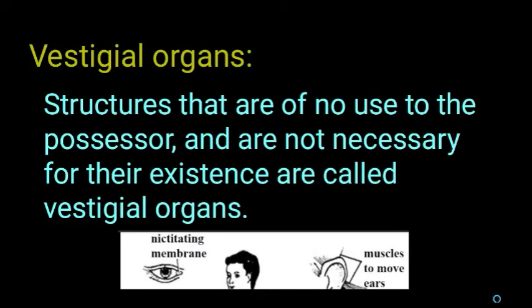Next is vestigial organs. What do you mean by vestigial organs? These are structures that are of no use to the possessors and are not necessary for their existence. For their life activity these structures are not needed, but they are present in their body. That is called vestigial organs.